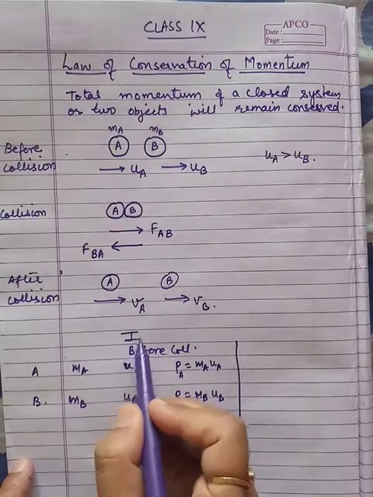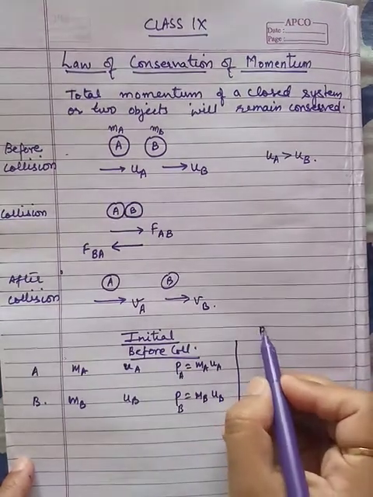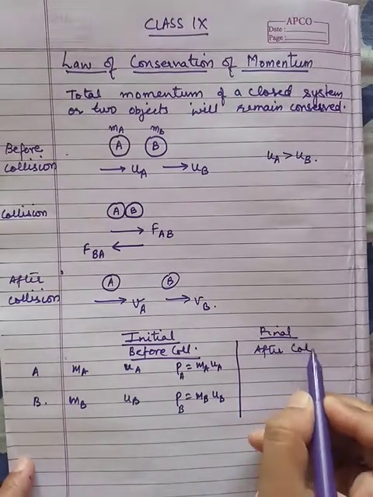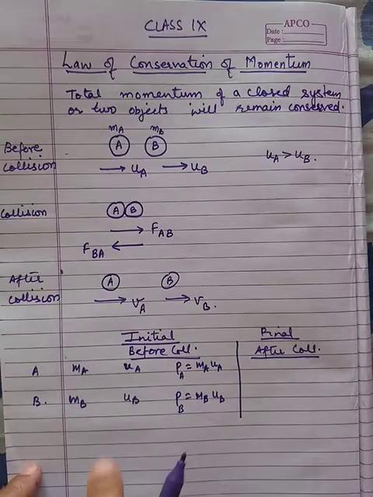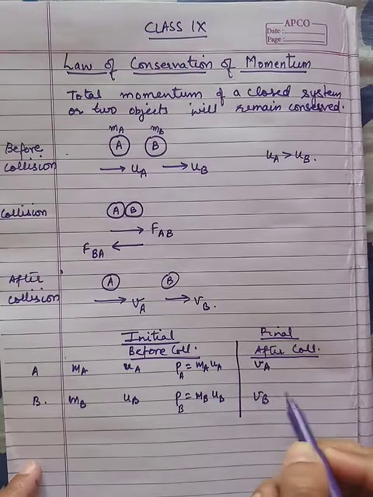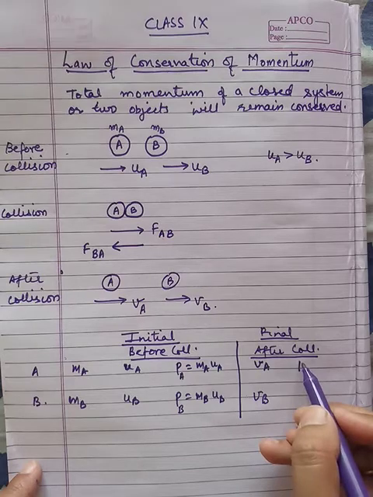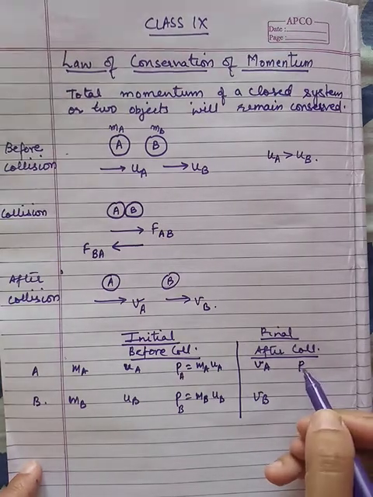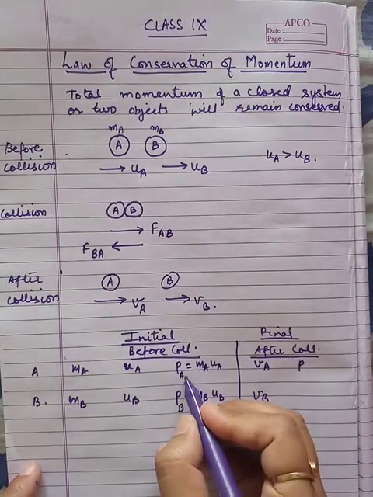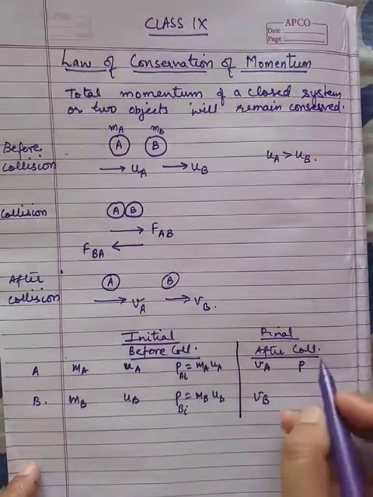This is the initial case, before collision. It is the final case, after collision we are considering it is final. After collision, what will happen to the velocity? Velocities have been changed to VA and VB. So what will be the momentum? I will write down some symbol for initial, so AI and BI I can take.